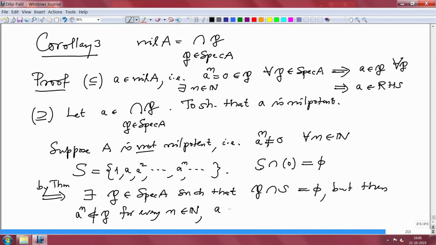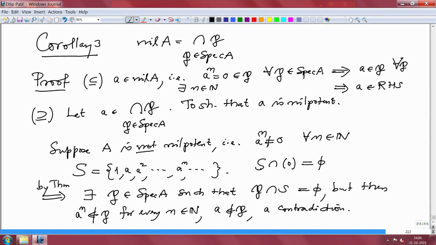In particular, a will not belong to P, but on the other hand we started with a belonging to the intersection of the P, so therefore this is a contradiction. So this proves the corollary.